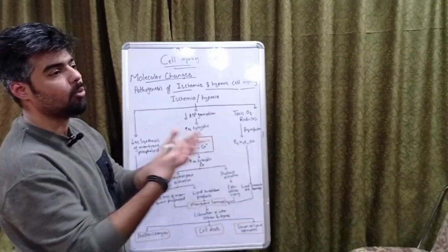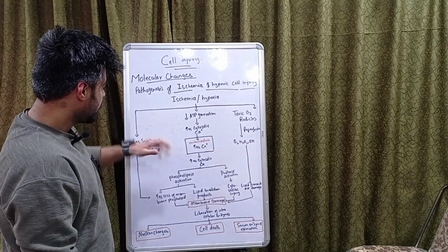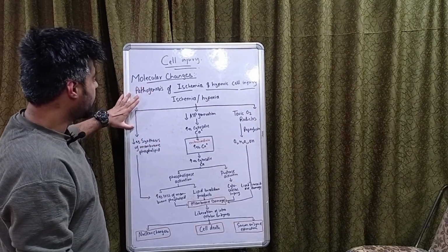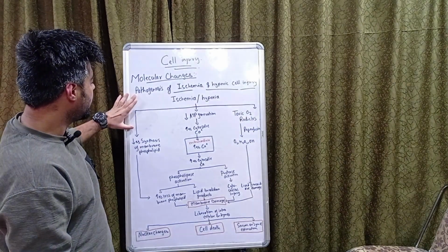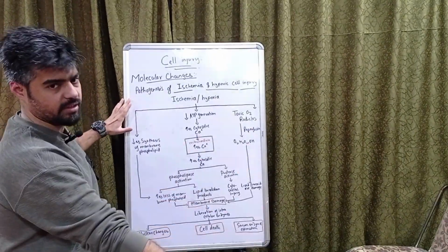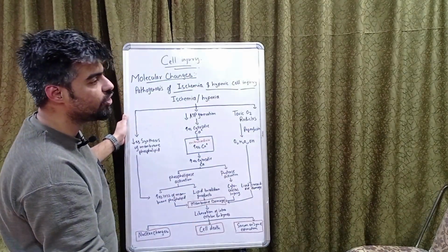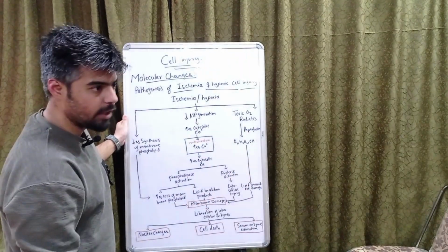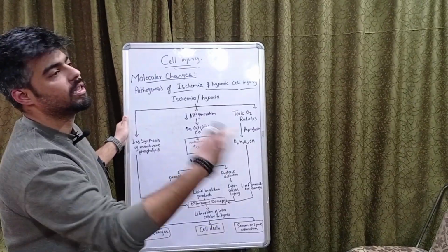They are also called hypoxic cell injury or ischemic cell injury. Let's see what molecular changes occur, or we can also call it the pathogenesis of the irreversible and reversible cell injury at the molecular level.